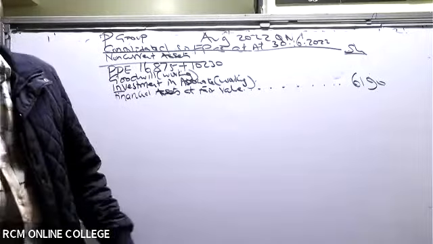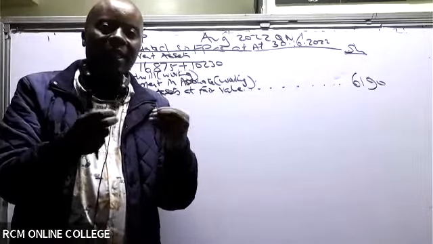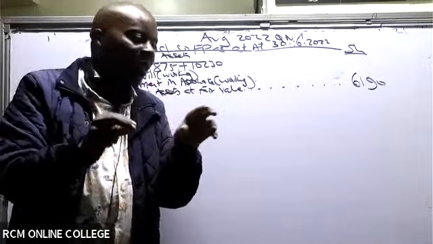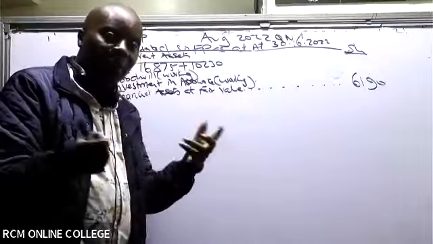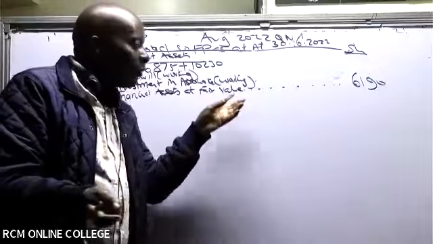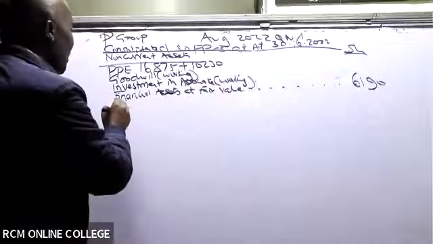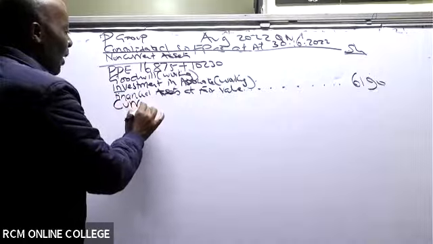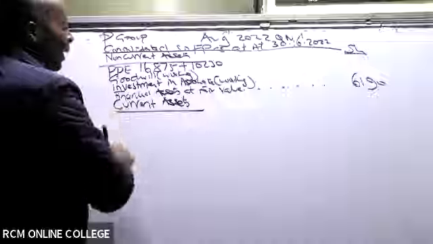And of course, if you're using this approach, you must be generous in terms of the spaces you leave. Like now here, I would leave like 2 spaces just in case something crops up when I'm reading the additional information, and leave like 2 spaces for my total current assets. Myself, I can't leave because my board is not that big. But I wish my board was as big as your book. So current assets. I underline like that.